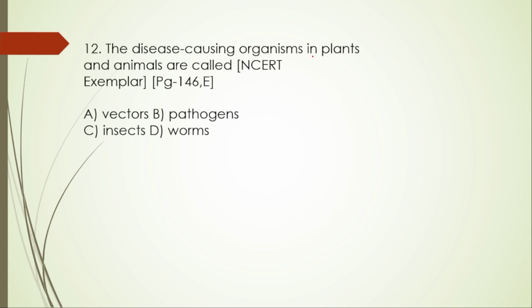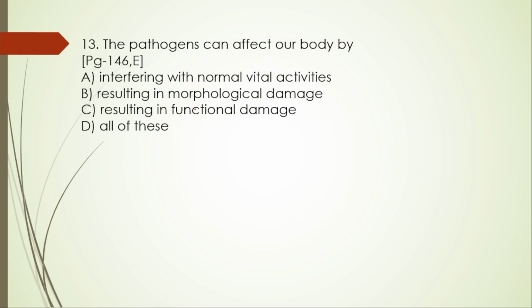Disease causing organisms in plants and animals are called A. Vector, B. Pathogens, C. Infections, and then D. Worms. So here the right option is option B, pathogens.